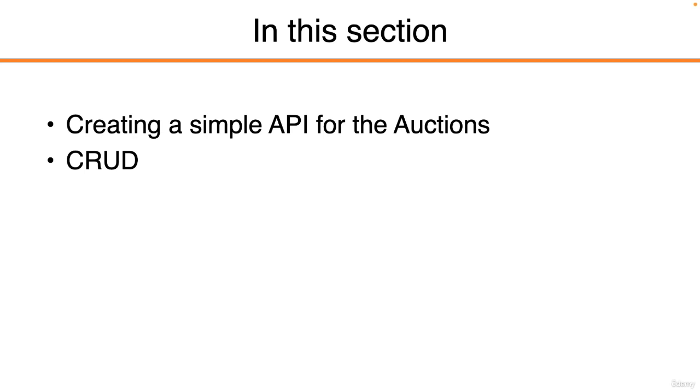Now, the complexity in this application is going to be the microservices themselves and not the code internally inside those services. We're going to keep them as simple as realistically we can, and we're going to start off by building a CRUD application. We need our users to have the ability to create, read, update and delete auctions in our auction style application, and that's what we're going to create for our first service. So we're going to take a look at things like adding those API endpoints, and we're going to be seeding some sample data into our database.